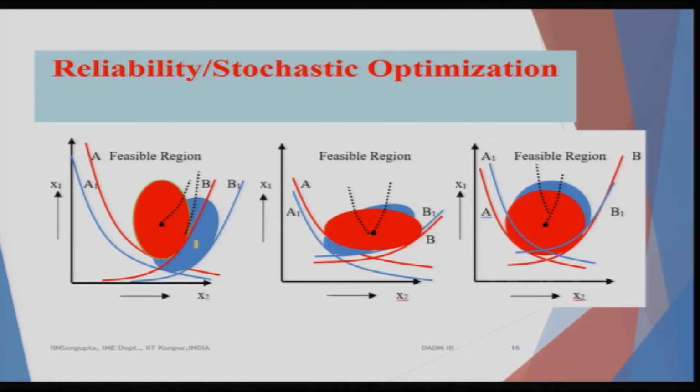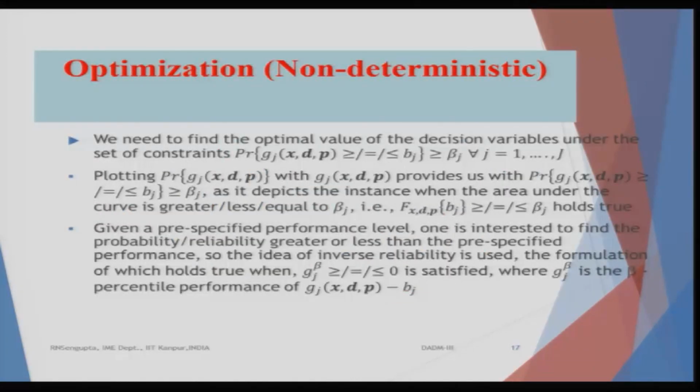So, I have done it, but these I thought were nice diagrams which could be discussed, and I have just made it in order to explain you in much detail. So, we need to find out the optimum value of the decision variables under the set of constraints, which is the probability of g_j's or h, whatever it is we define, is greater than or equal to beta, and plotting the probabilities with g_j's provides us with the probability, as it depicts the instances when the area under the curve is greater or less than or equal to beta.